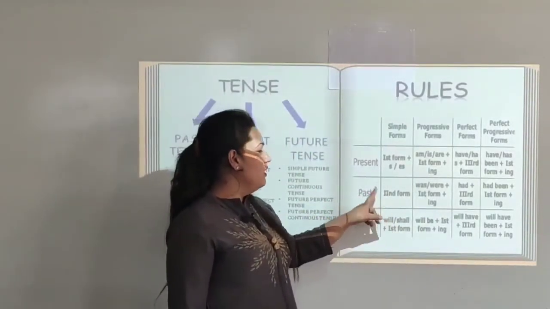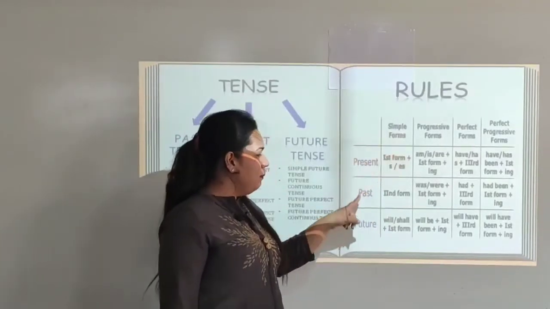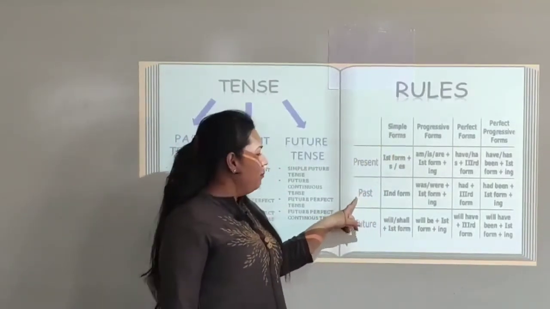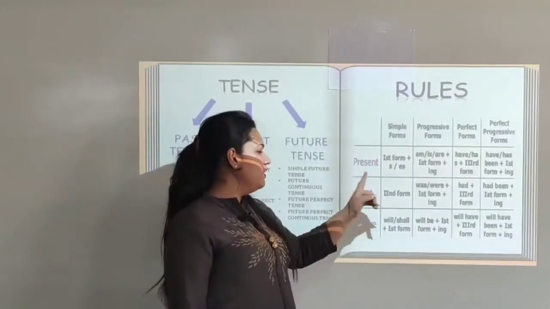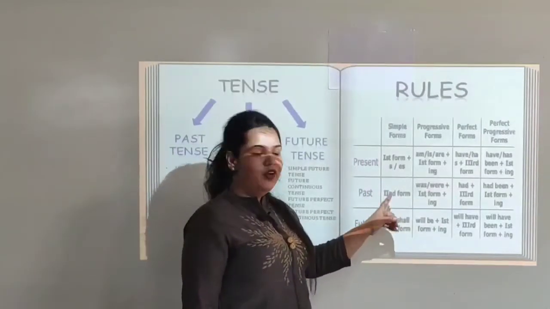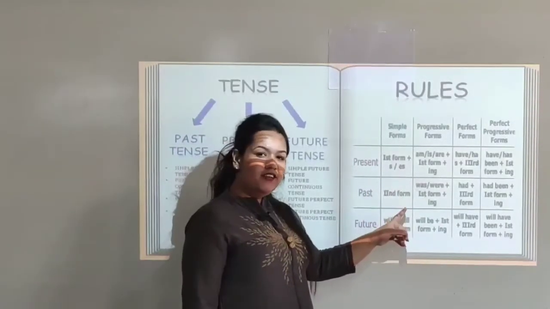For the first one it says past, simple past tense. For simple past tense we just have to use the second form of the verb. We just have to look at the second form.